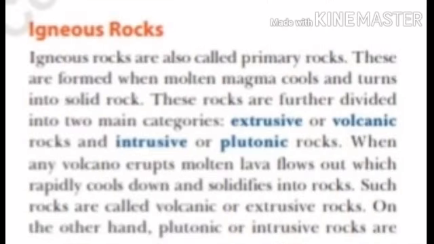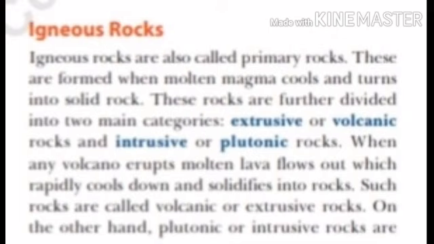However, there are certain rocks which come out onto the surface and are deposited there, but they cool very fast and are known as fine grained. When magma reaches the earth's surface, it is known as lava. The cooling and solidification of lava at the earth's surface result in the formation of extrusive igneous rocks, which are also known as volcanic rocks. Due to rapid cooling, their crystals are fine grained. For example, basalt. We can see basalt in the Deccan Plateau.